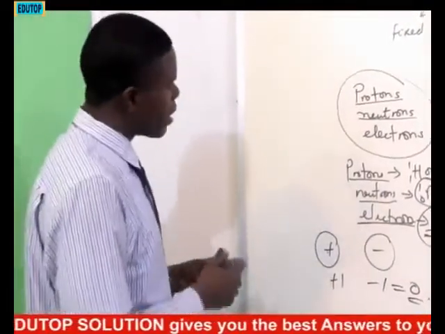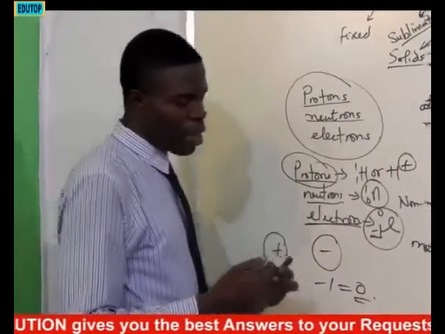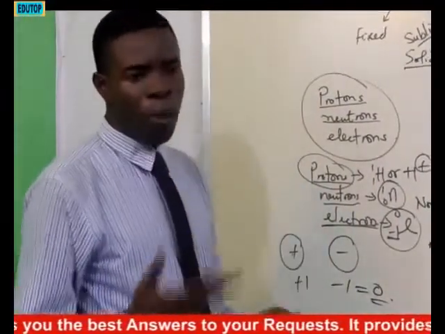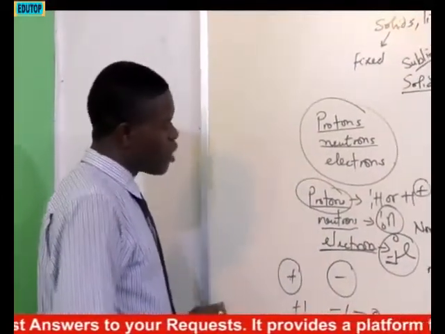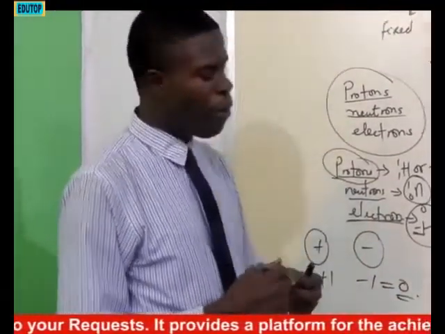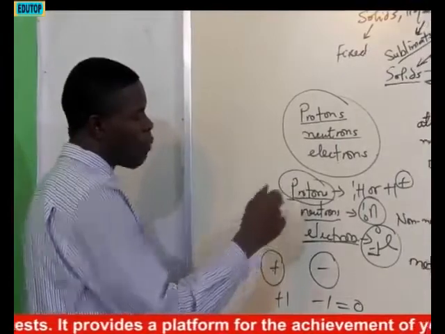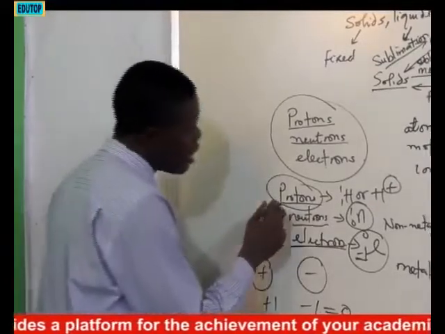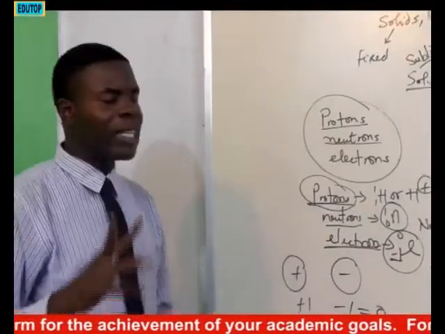Another thing I want to add here is that atomic number assumes the number of protons. So if you have to define atomic number, you will say that atomic number is the number of protons present in the nucleus of an atom. So it means that the atomic number is a measure of protons, while mass number is the sum of protons and neutrons in the nucleus of an atom. The significance of the proton is that it is the one that determines the properties of an element.